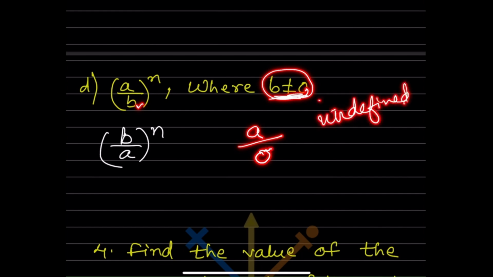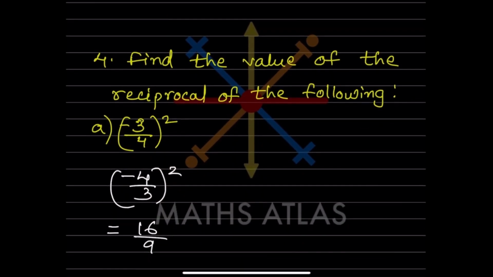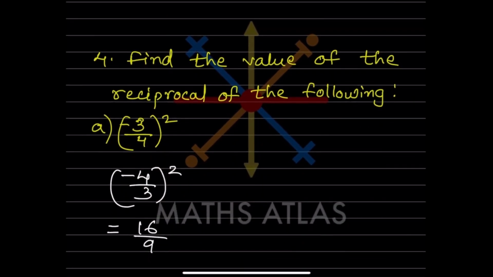So b should not be equal to 0. So when you flip over this one, that is going to be (b/a) raised to n. So this is the answer. Now find the value of the reciprocal of the following. Here if we are taking the reciprocal, this will be minus 4 by 3, and this is already positive, so we have to keep it as it is.